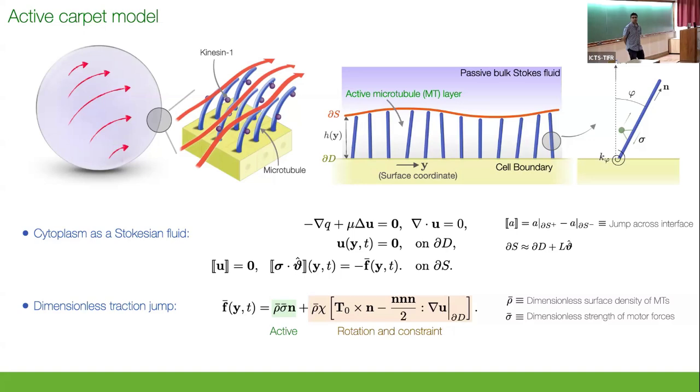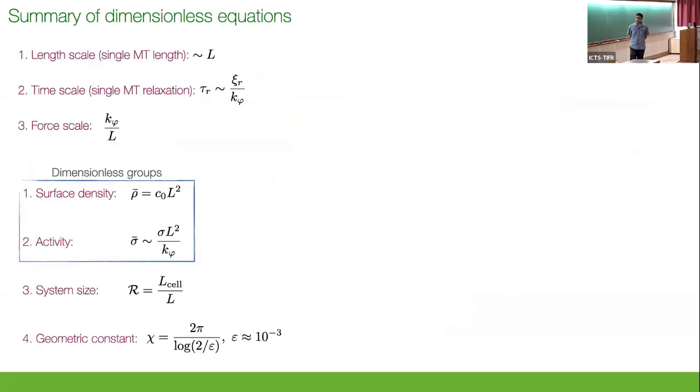The other piece is more subtle. It involves the rotational and interaction response of this whole microtubule bed. So as they rotate, they generate flows, and how they generate is encapsulated in the stress over here. So you can scale the problem. There are really two dimensionless numbers. One is a surface density, which tells you the number of microtubules per unit area, and then there is an activity number, which compares the forces from the motors to the forces coming from the bending in the problem. So the higher this number, the stronger are the active forces or active stresses.